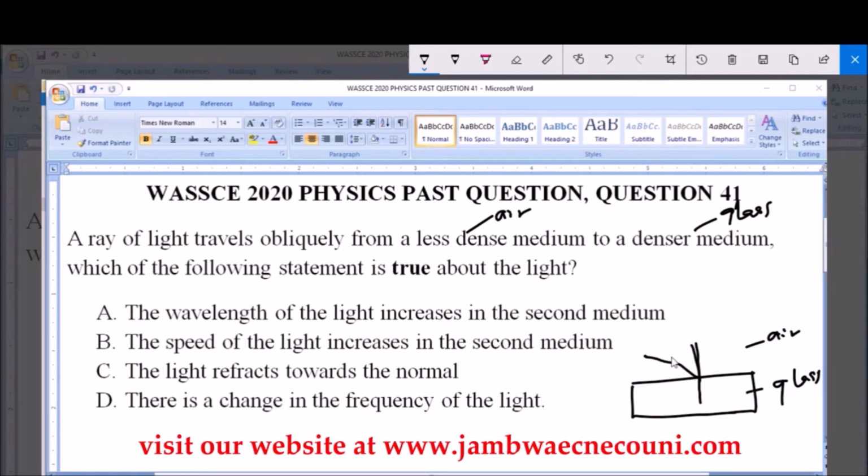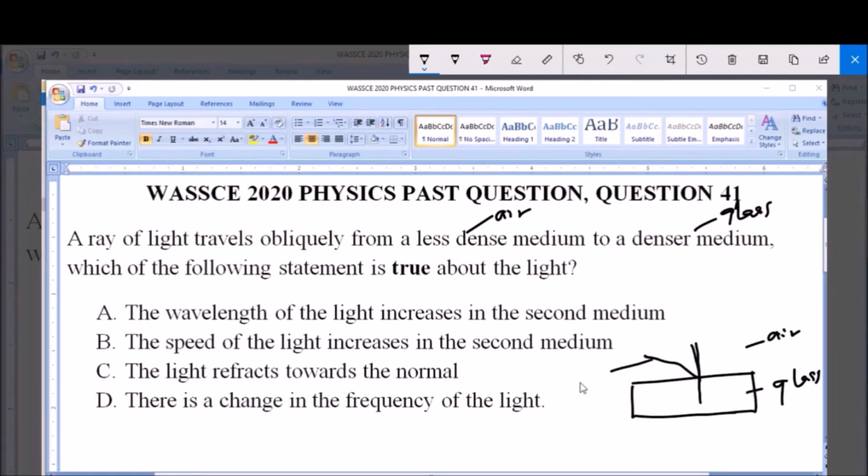Now it will be observed that this ray here is known as the incident ray, and this angle is the angle of incidence. Now as this ray of light passes from a less dense medium, which is the air, to a denser medium, which is glass, this ray of light will bend towards the normal, so that the angle will be lower than the angle of incidence.